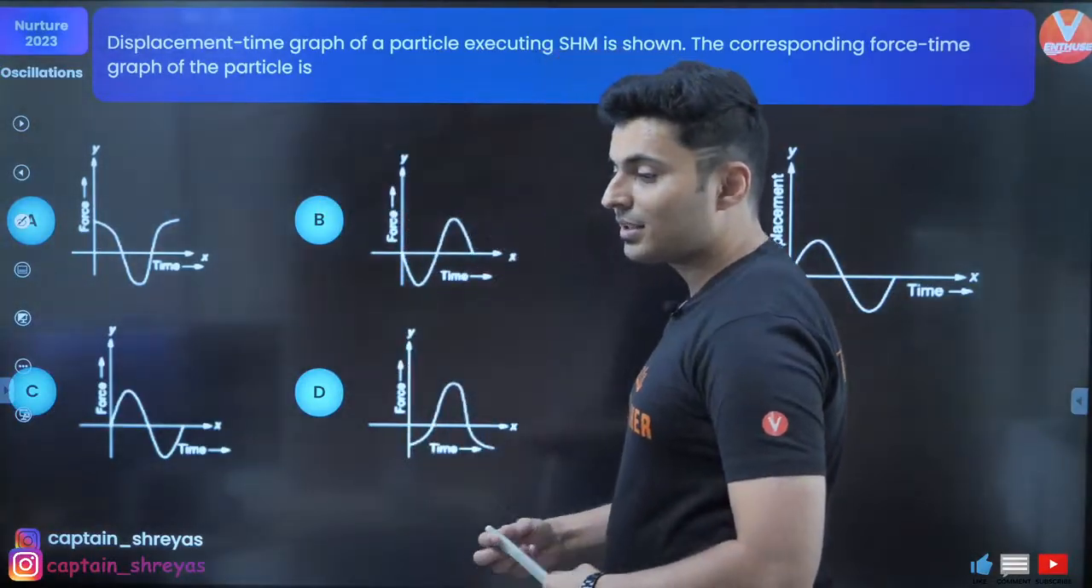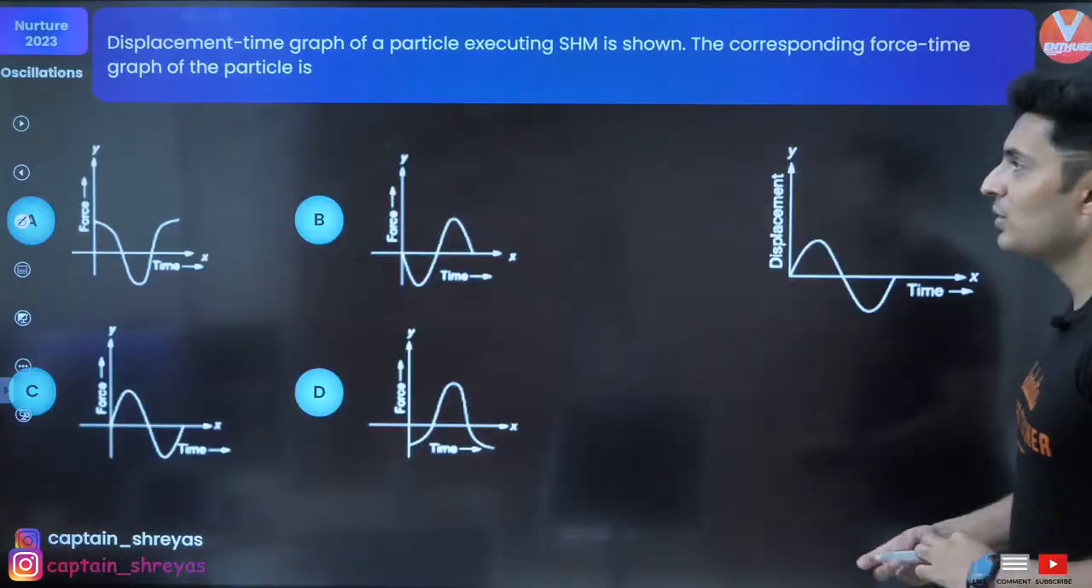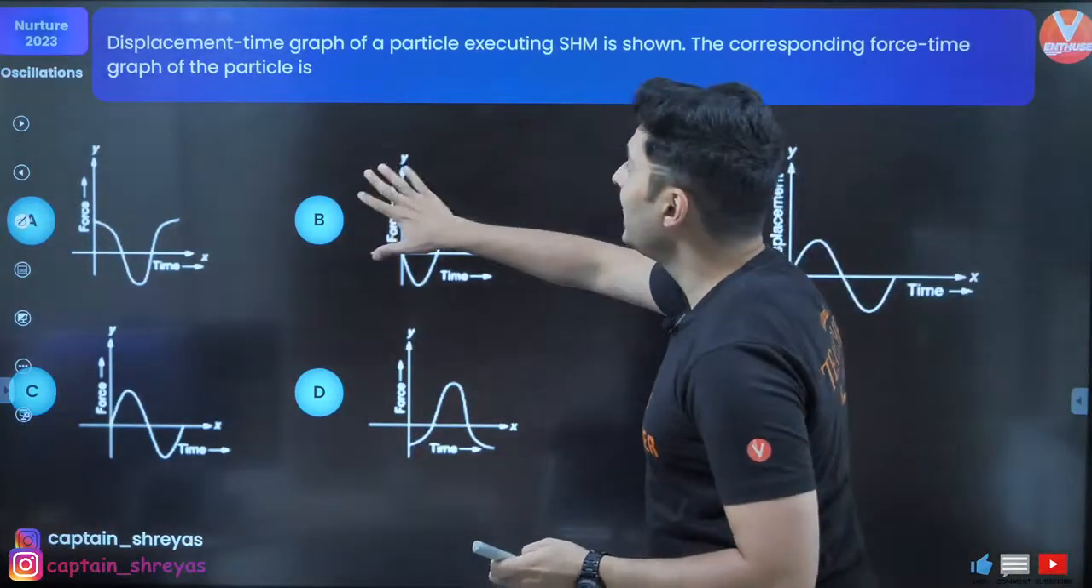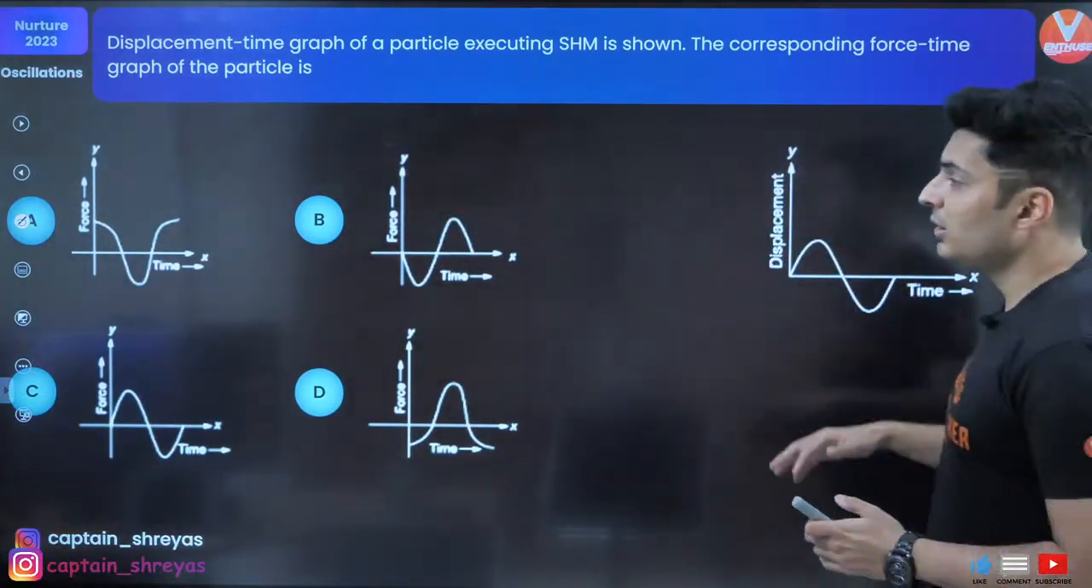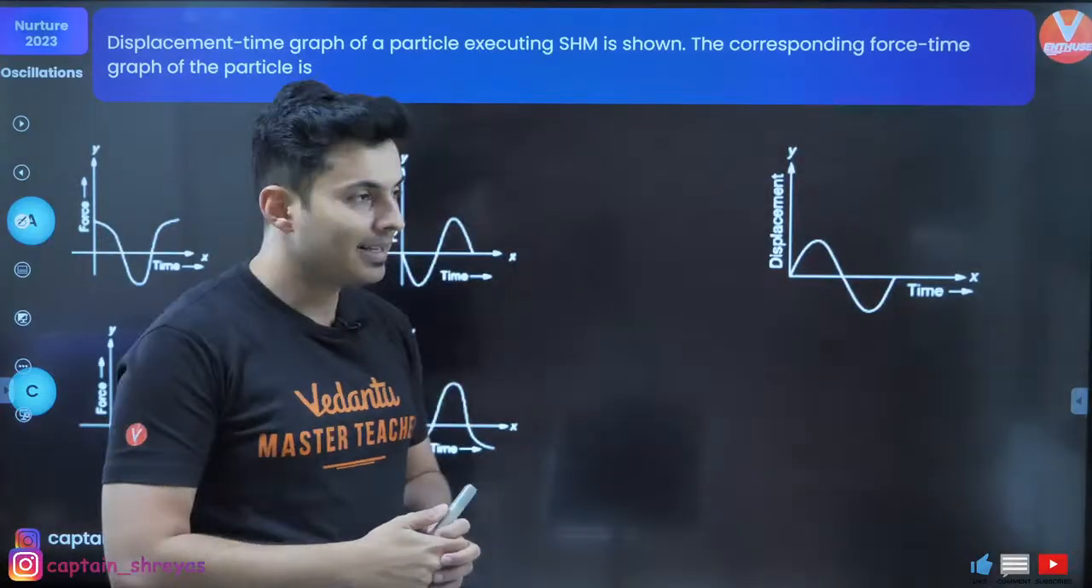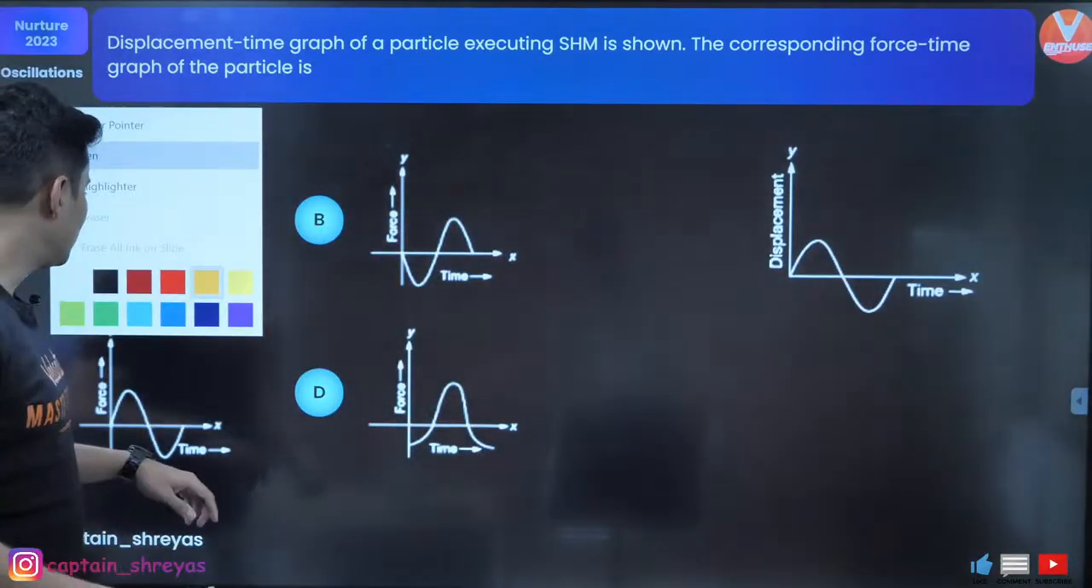Okay. All right, Daksh, no problem. Come on, try to solve this. Displacement graph is given. Find the graph corresponding to force versus time. Let's do this. Muthu has lit up the chat box.